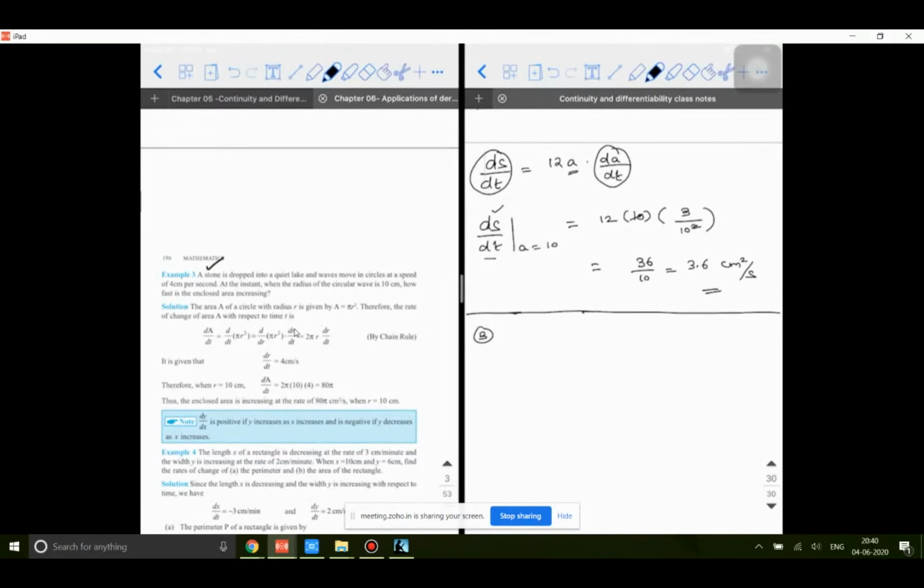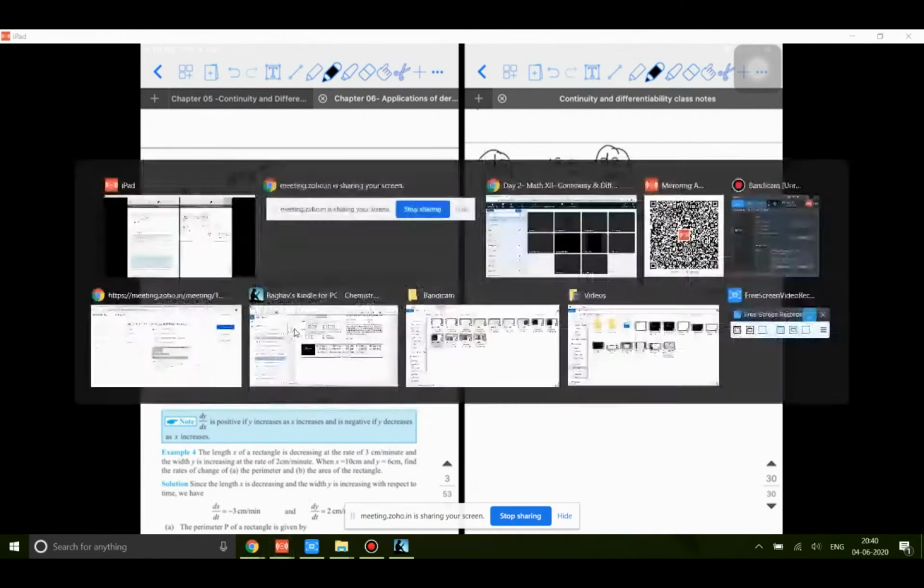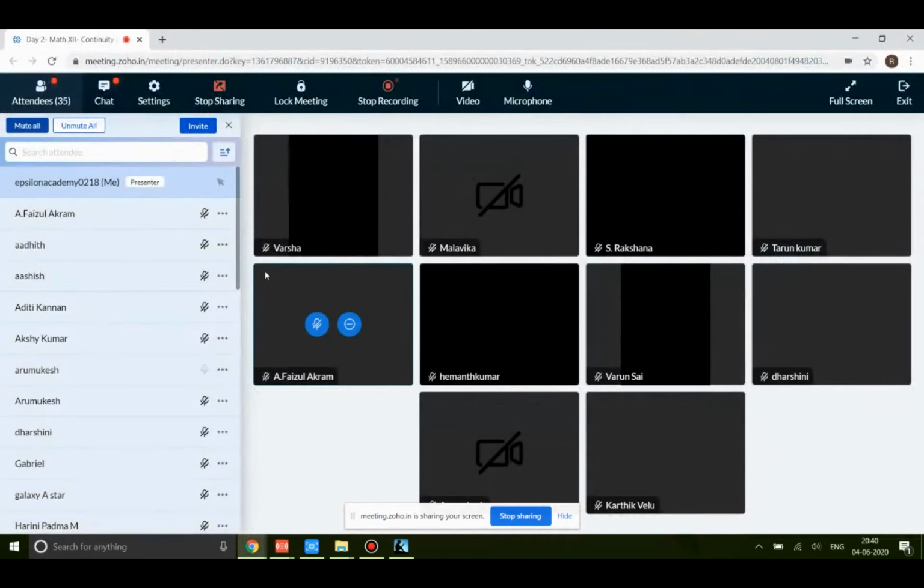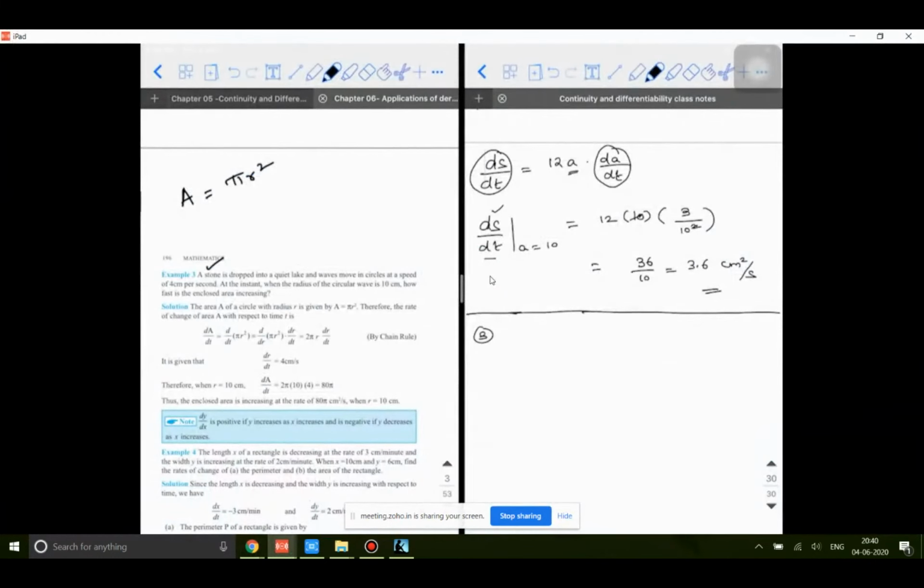So what are all the parameters associated with a circle? If you have the area, it is going to be pi r square. What are they asking? They are asking us to calculate the value of dA by dt. dA by dt is what we need to find. The question is, what is already given? What do you mean by that speed? Can someone tell me?